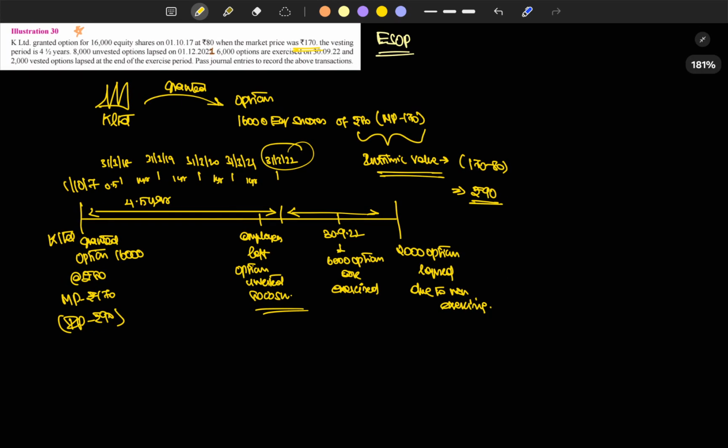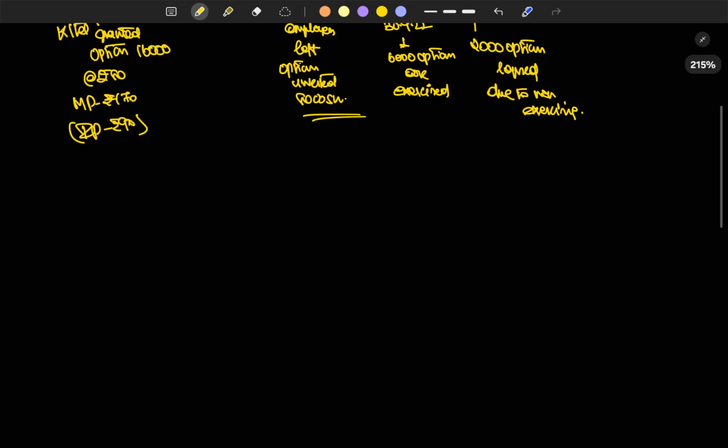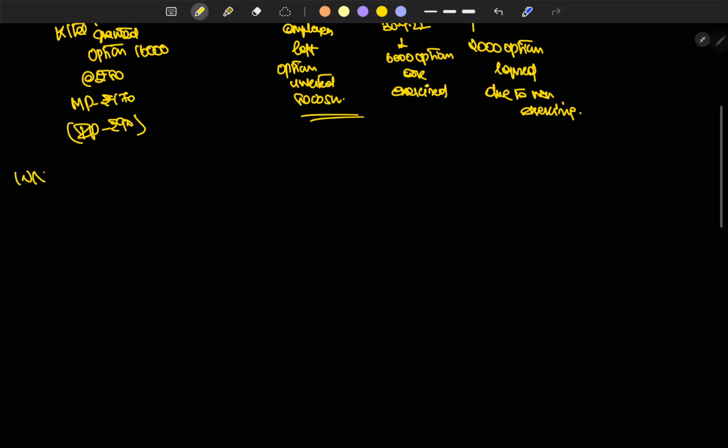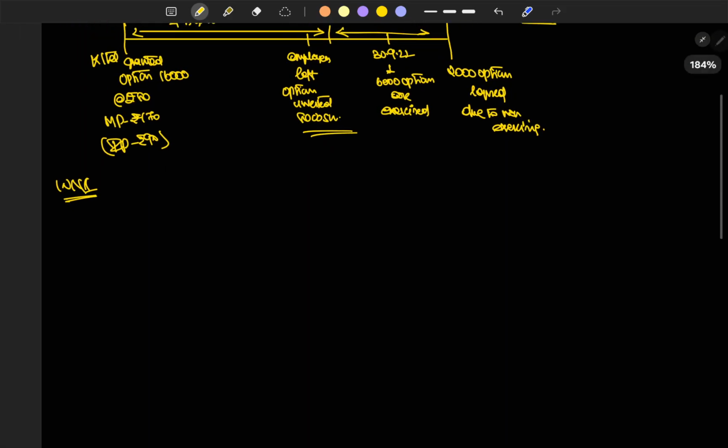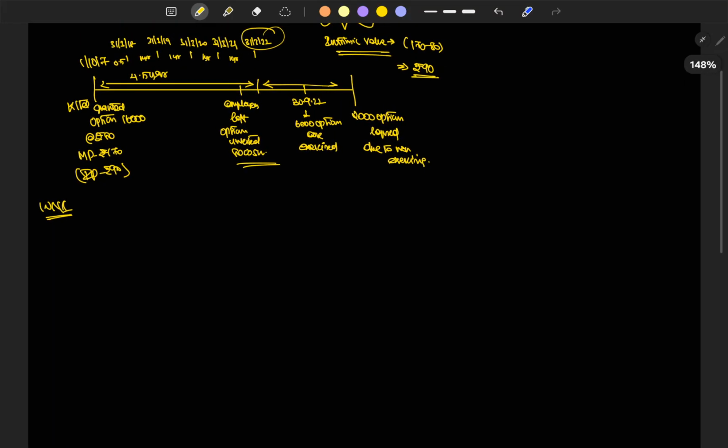So with this concept, we are going to get into the problem. Let's build the working note. This working note will be the base for the entire ESOP journal entries.